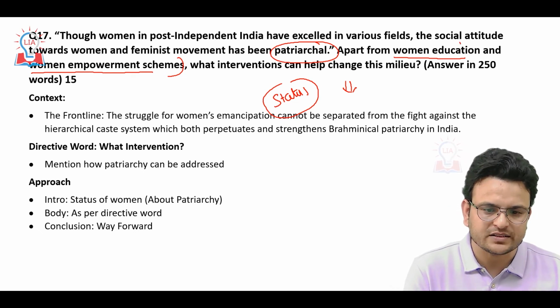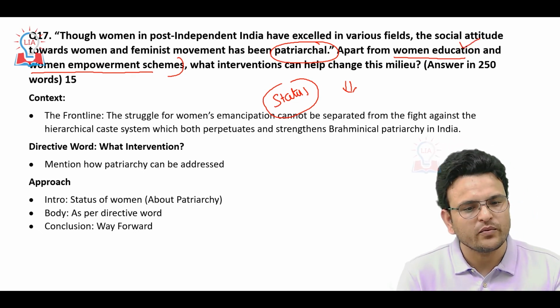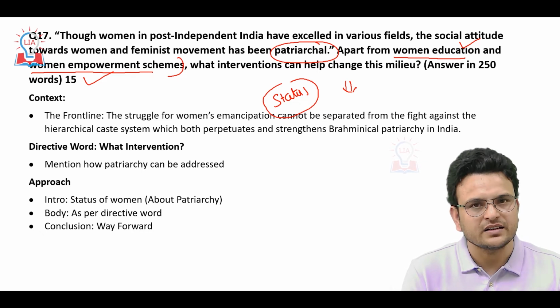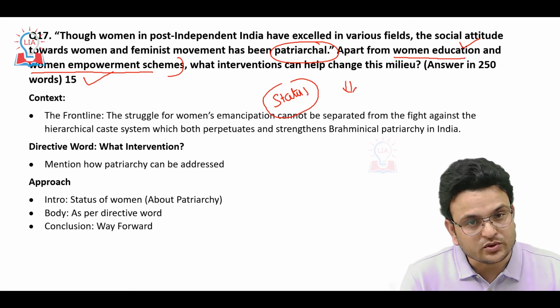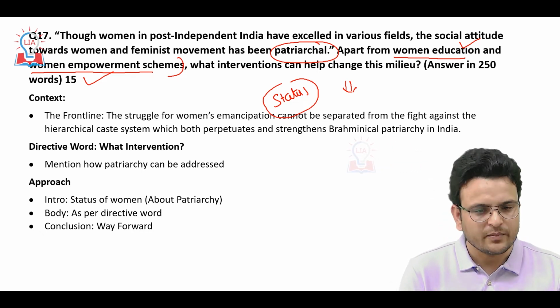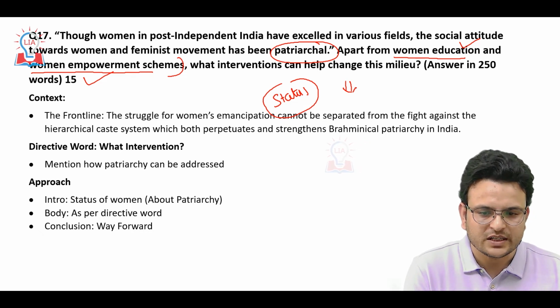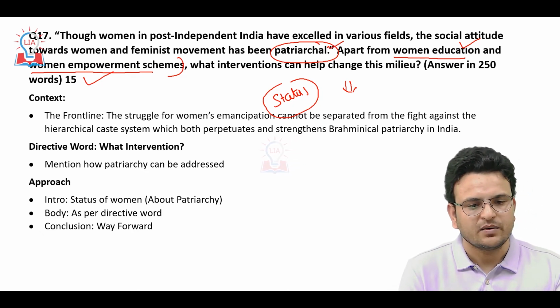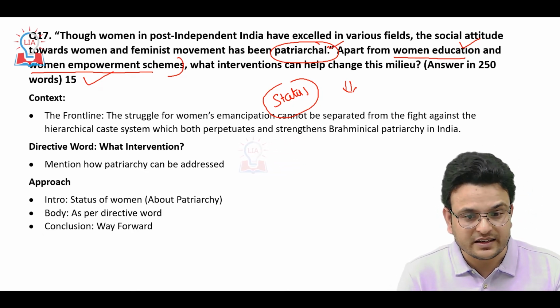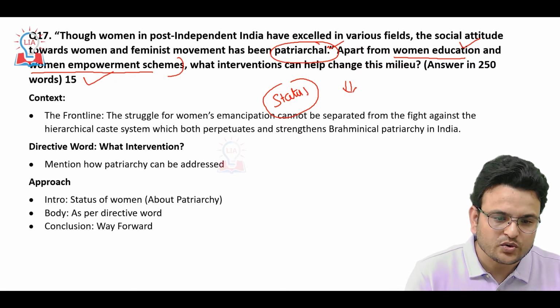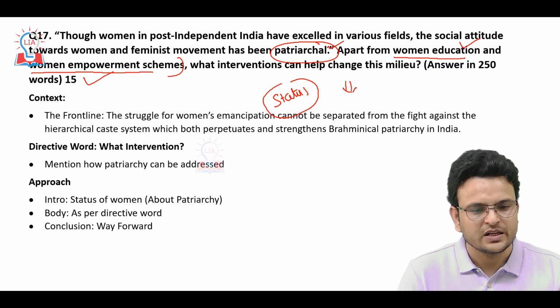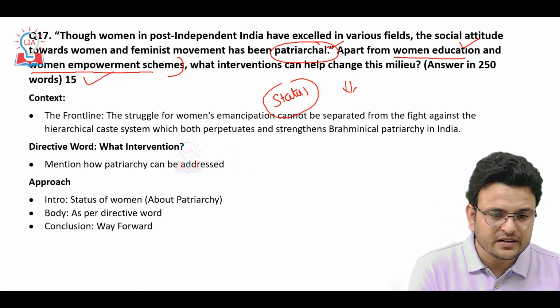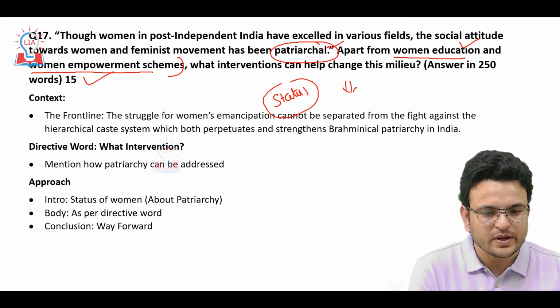So now we are focusing on women education, we are focusing on women empowerment. It's fine. You have to also mention, apart from education and women empowerment schemes, what measures we have to take to address this patriarchal problem. This question can be easily written when you know about socialization, whatever we are studying in GS paper 4.